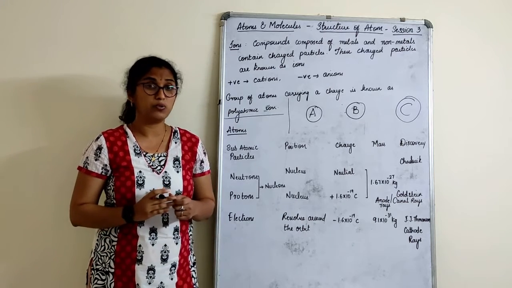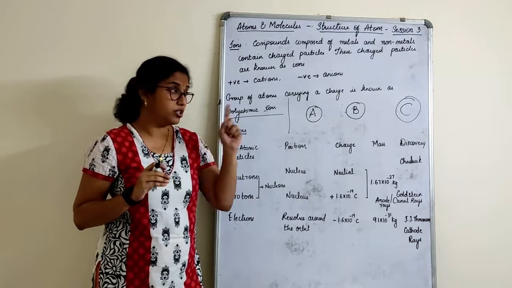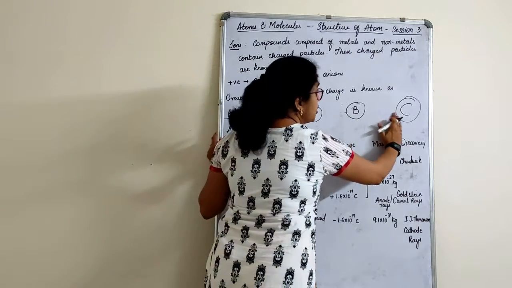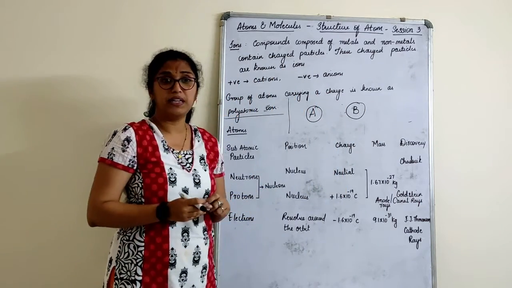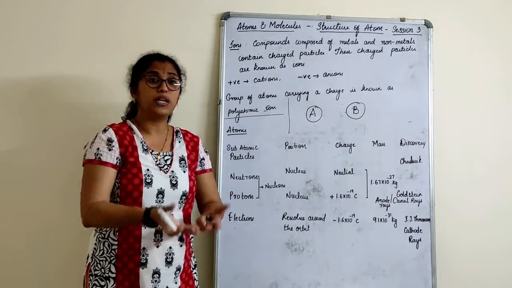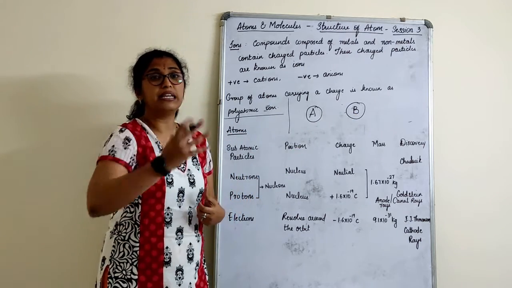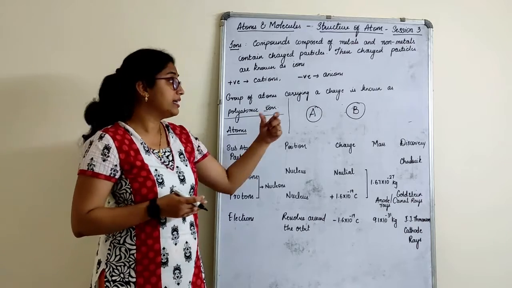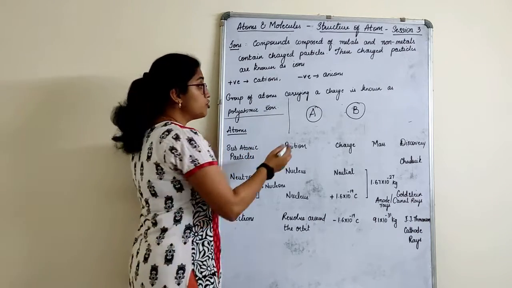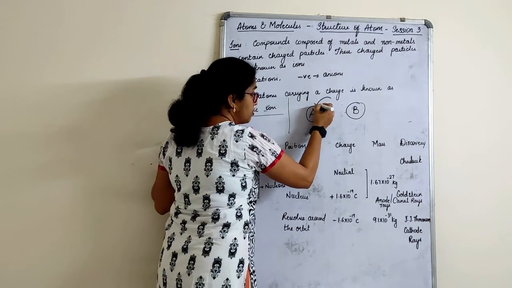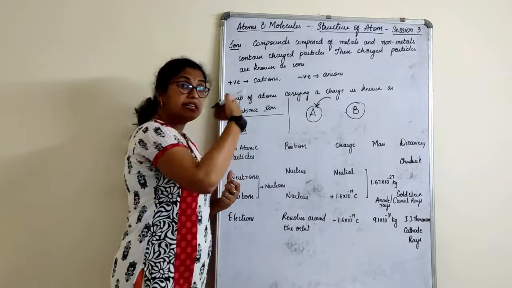Remember, noble gases, which do not take part in chemical reactions. Those are stable, they will not take part in anything. But out of A and B, if one is hungry, it will accept the food. If it is filled with the food, it will give away the food it has. Here the food we are talking about is nothing but electrons. So if it is in need of an electron, it will receive an electron.